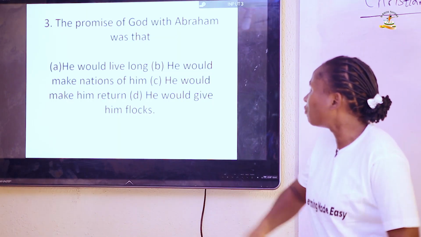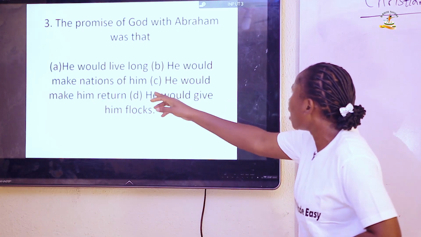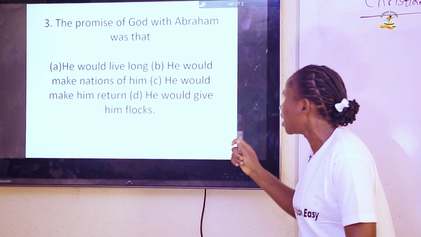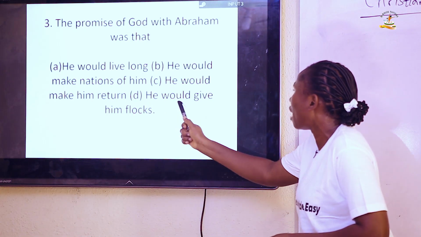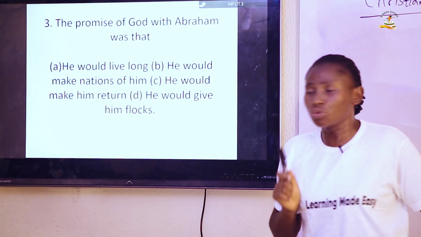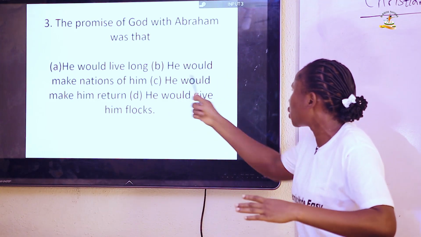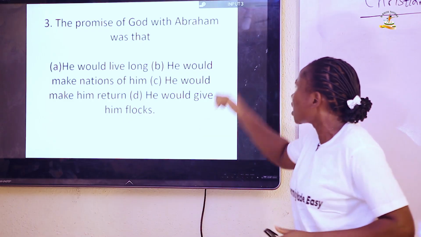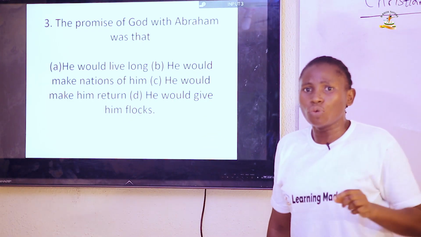So therefore, if we look at those covenants that I have stated, then you will discover that the answer is B. He would make nations of him. All the other ones were not promised to him. Though if we look at those covenants, all this will also be achieved, but B is stating emphatically the covenant God made with him.